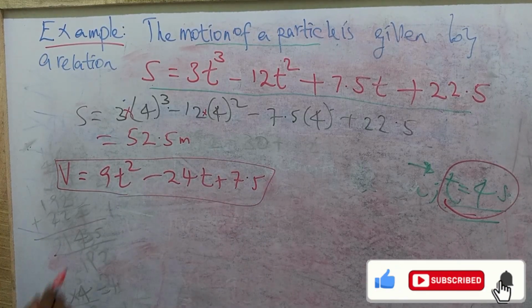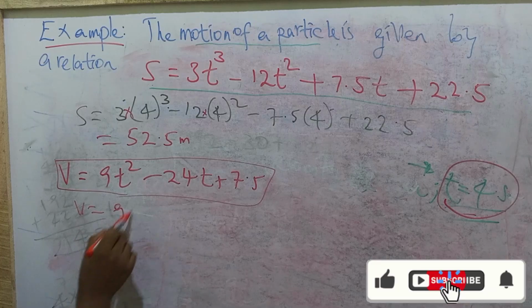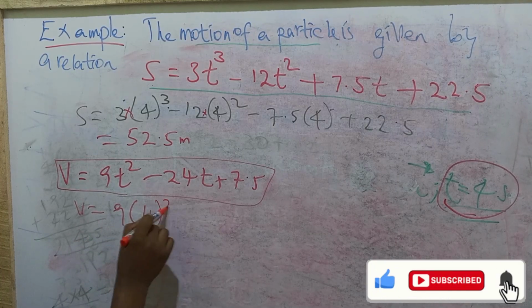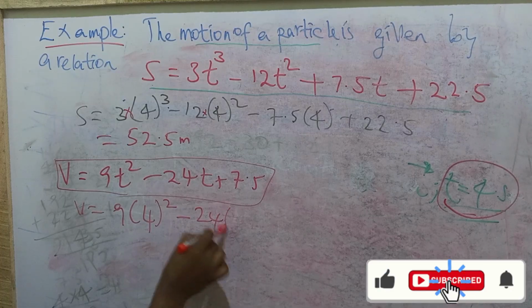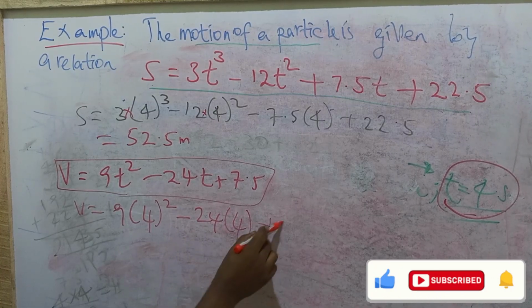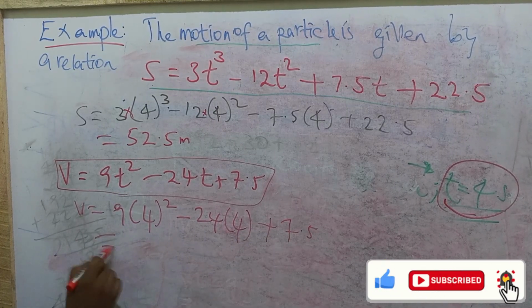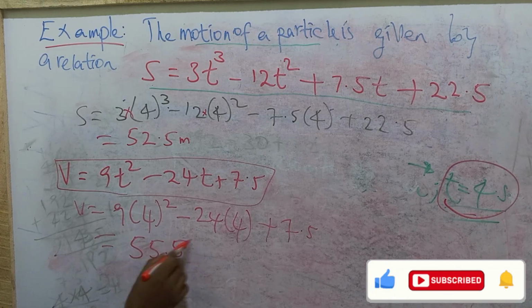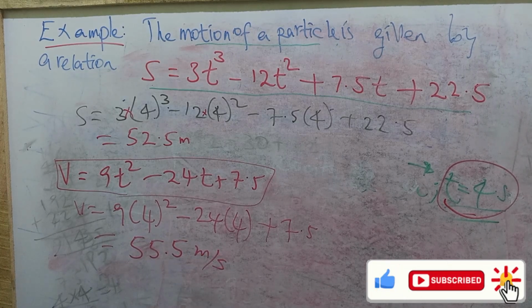The 4 seconds here. v is equal to 9 into 4 squared minus 24 into 4 plus 7.5, and finish these calculations. The calculation becomes 55.5 meters per second. So this is the velocity.